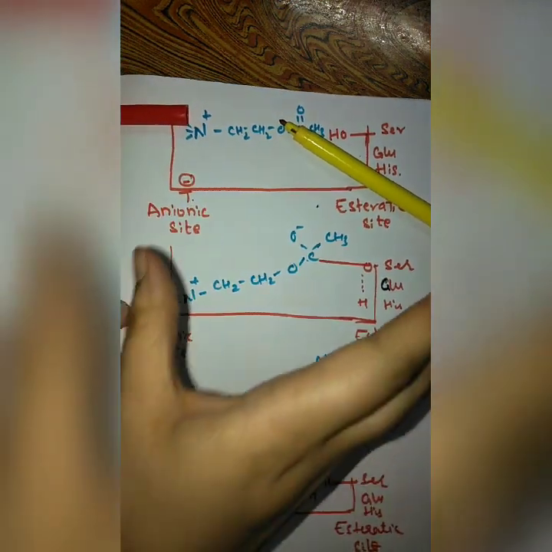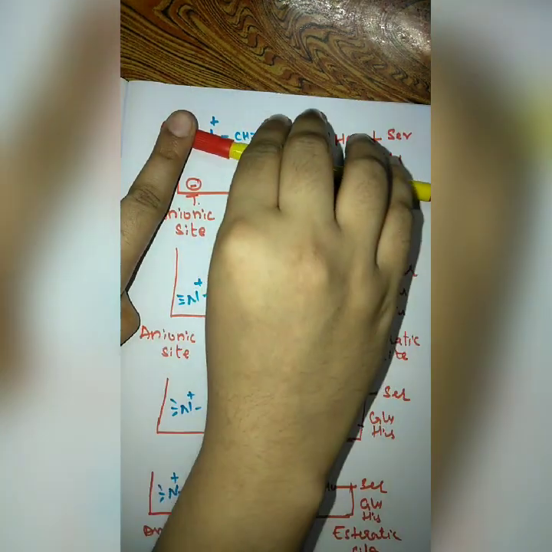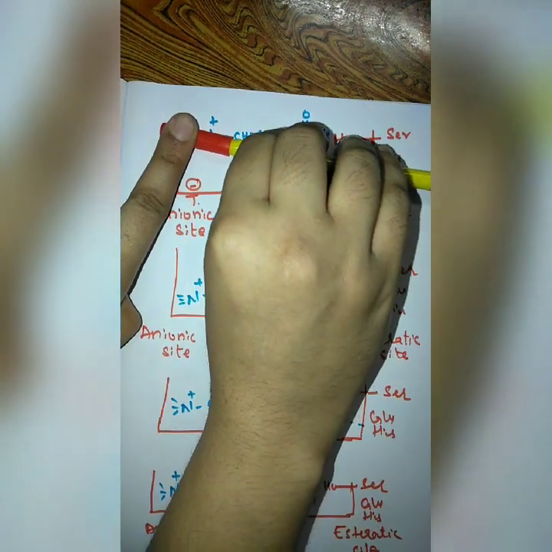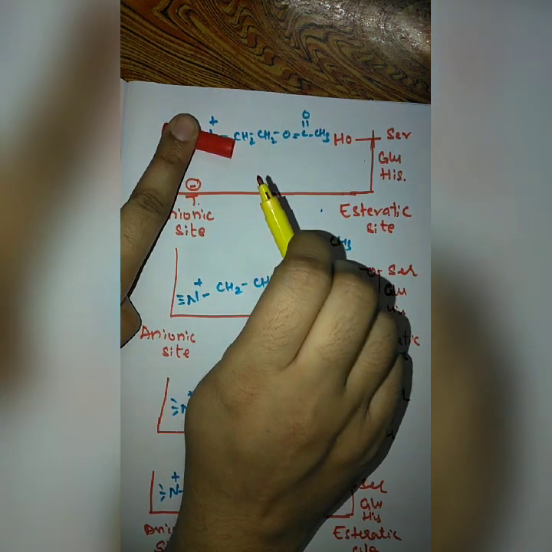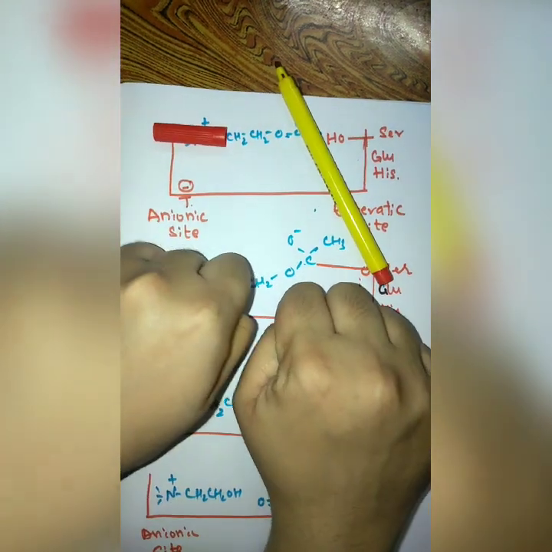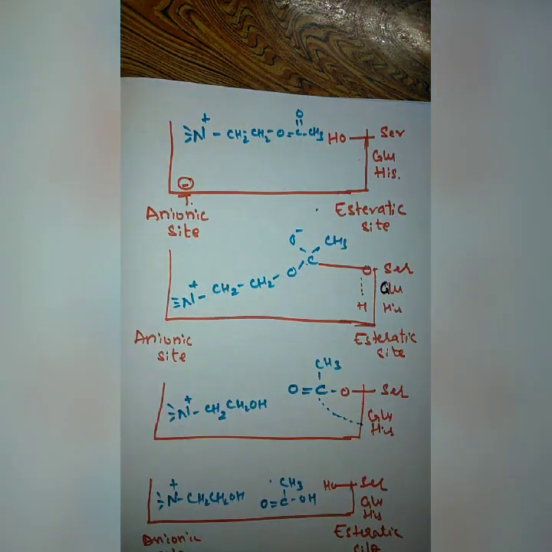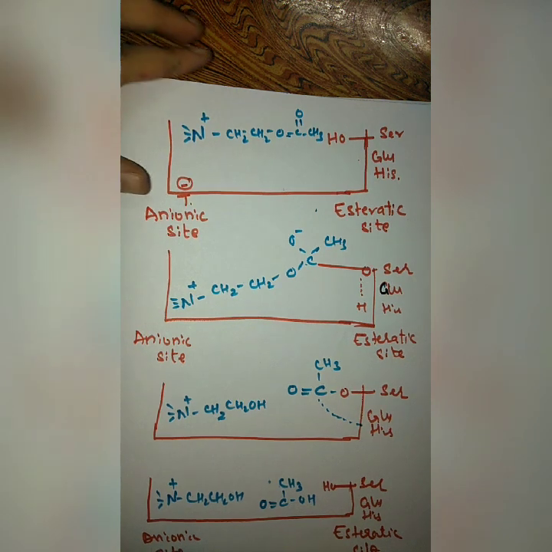So this is how this enzyme acts. The anionic site fixes the molecule by attracting the nitrogen, and the esteratic site produces a nucleophilic attack, detaching the acetate group from the choline, and afterwards it throws back the acetate, and the anionic site and esteratic site are back in their normal condition. So this is how acetylcholine esterase hydrolyzes acetylcholine. Now we'll see how these reversible and irreversible agents inhibit the enzyme.